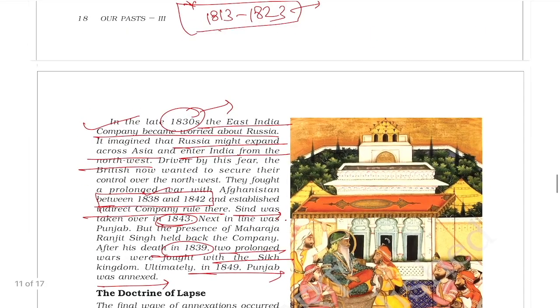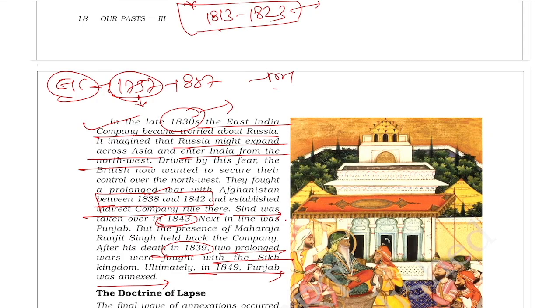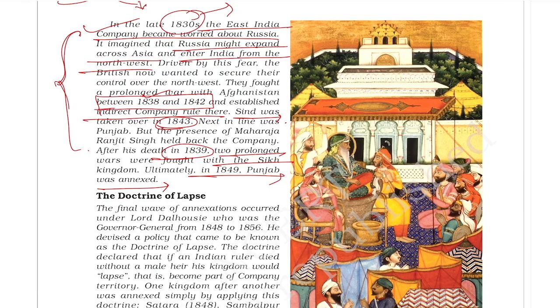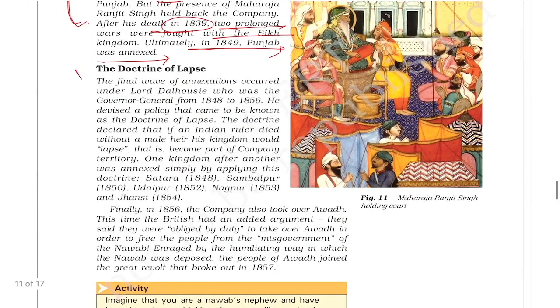Now we have seen how the East India Company was expanding their rule from 1757 to 1857. In 1757, they fought against the Nawab of Bengal. They defeated him in the Battle of Plassey, then the Battle of Buxar. Then they finally established their rule in Bengal. Next, they fought against Mysore and again against the Marathas. They also devised the policy of subsidiary alliance. Then Lord Hastings devised the policy of paramountcy. In the first half of the 19th century, they defeated Afghanistan, Sindh, and Punjab and annexed these Indian states. Now, lastly, you will see the doctrine of lapse.